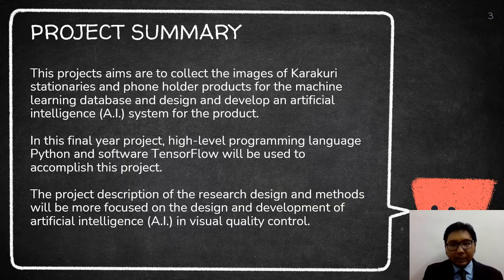For project summary, this project aims to collect the image of category stationaries and phone holder products for the machine learning database and design and develop an artificial intelligence (AI) system for the product. In this final year project, high-level programming language Python and software TensorFlow will be used to accomplish this project. The project description of the research, design and methods will be more focused on the design and development of the artificial intelligence (AI) in visual quality control.